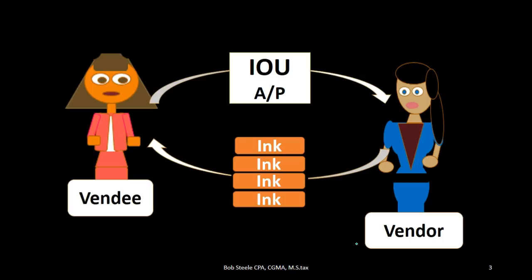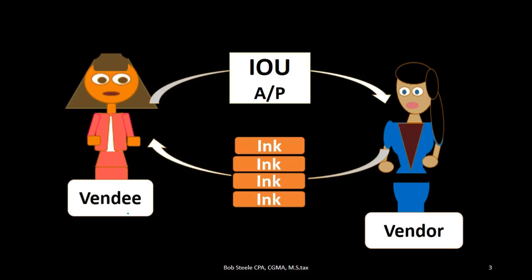The vendor is going to be the seller, so we often hear that we're going to purchase something from the vendor. That's going to be the person or business that is then selling. If this is the vendor that is selling the goods and services, then the person purchasing can be described as the vendee, a term I don't see quite as often, but a term that can be used.